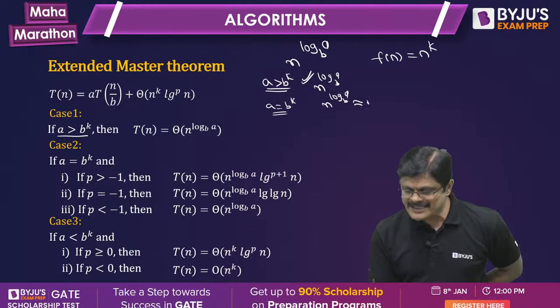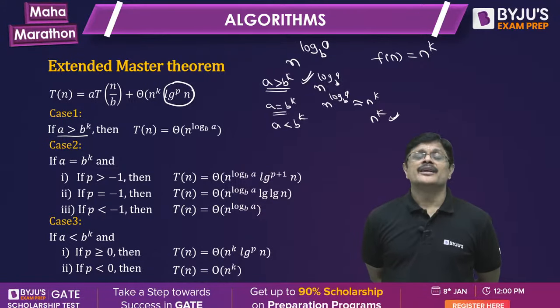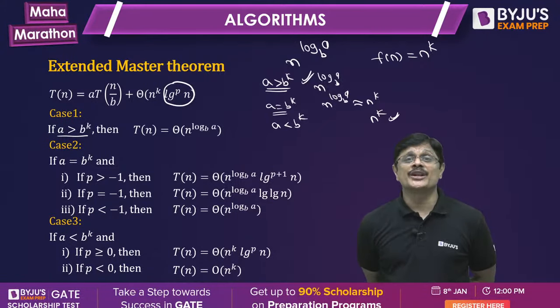But here there is an extra factor which is multiplied with n power k. When you have this particular extra factor, that is log power p of n, then also we can handle it based on the value of p.